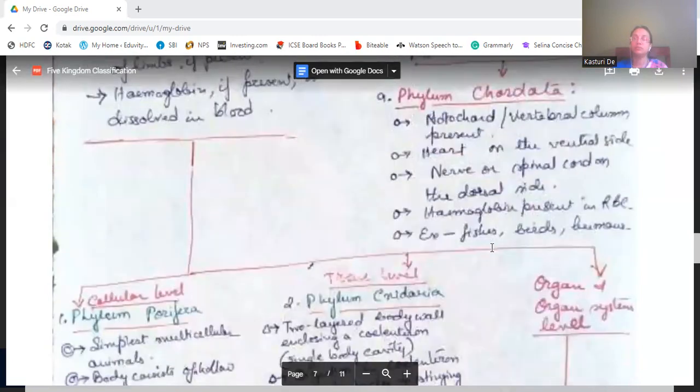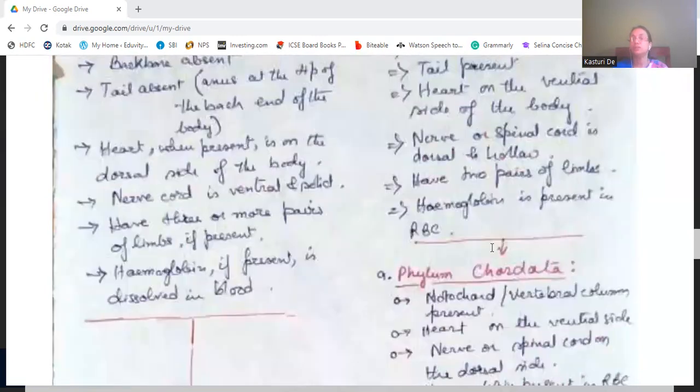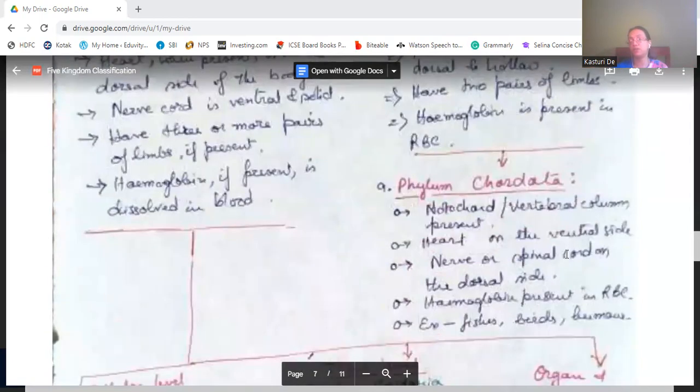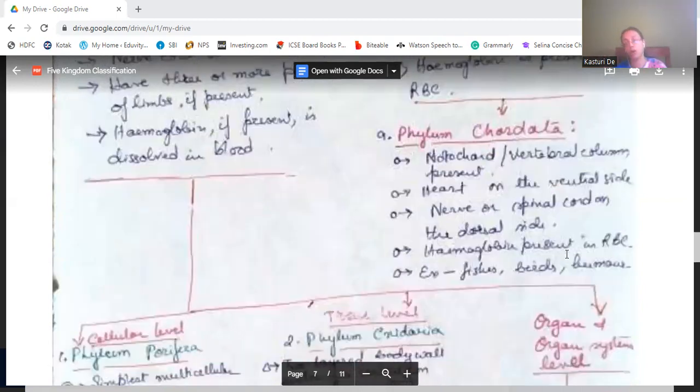So this is the group of invertebrates and vertebrates. Now, vertebrates have only one phylum, that is Chordata, which has the characteristic of having a notochord, that is, a vertebral column present in the organisms. The heart is on the ventral side, the nerve or spinal cord on the dorsal side, and hemoglobin is present in the RBC. For example, fishes, birds, humans, everything which has a vertebral column.